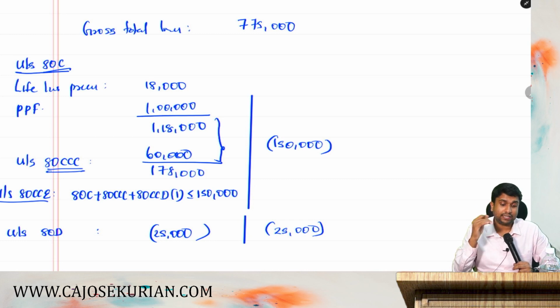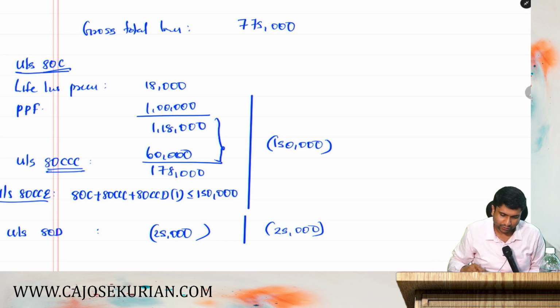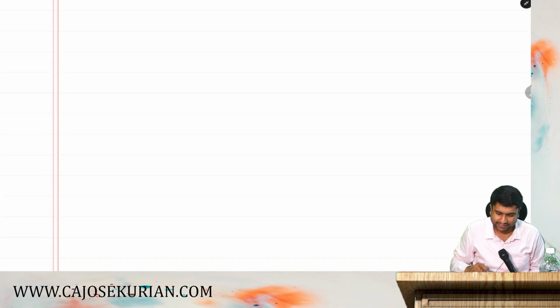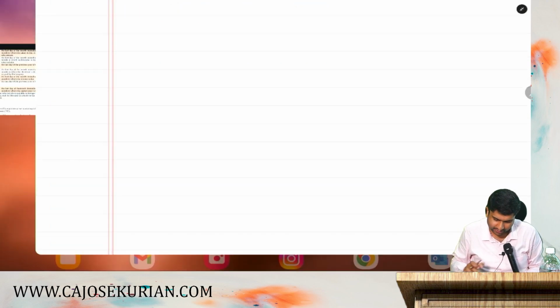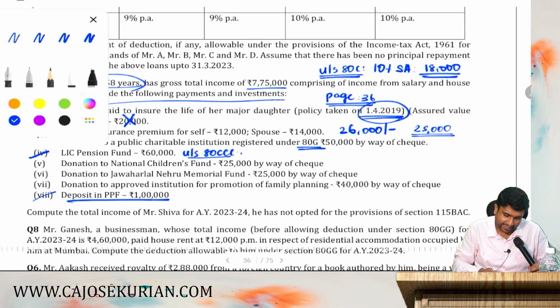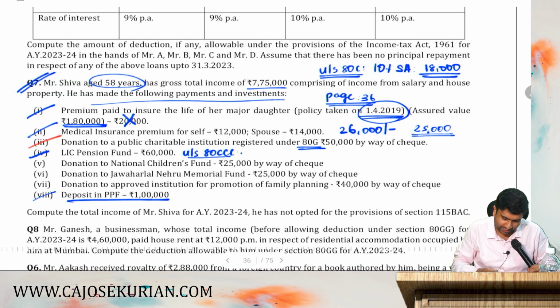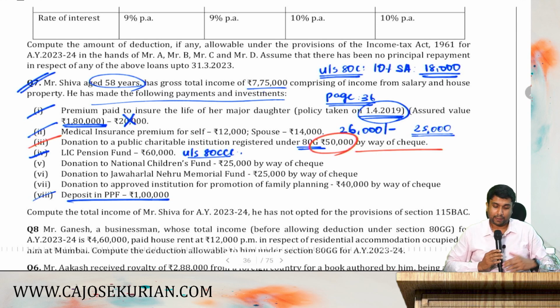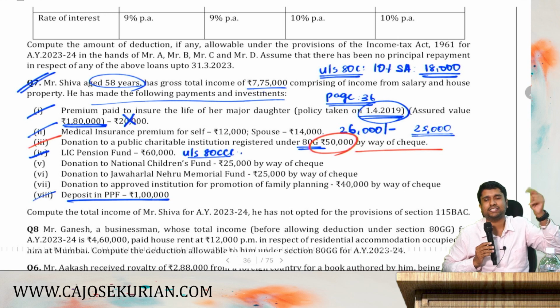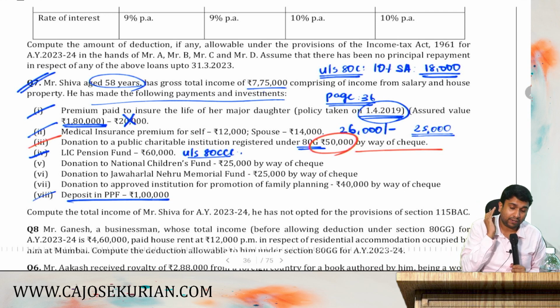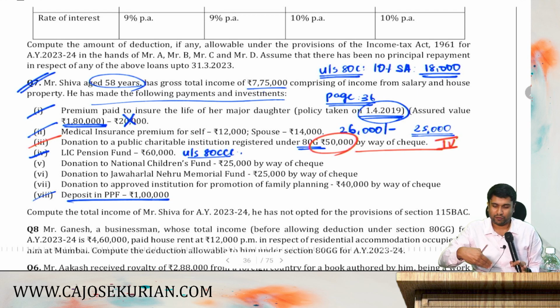Now let's deal with the 80G items. So listen, for the 80G items, let's discuss each and every 80G item, friends. Which is the first 80G item? That is a donation to a public charitable institution registered under 80G, that is 50,000 by way of cheque. A public charitable institution comes under which category? A public charitable institution comes under category number 4. Let it be there. First, we will write the categories.